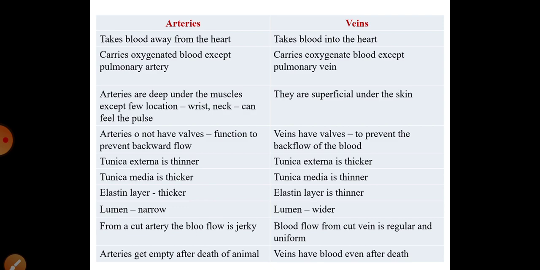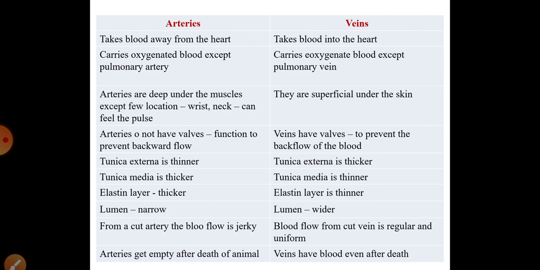And the veins take the blood to the heart. That means the blood which is used by various parts of the body, which gets deoxygenated, is carried by veins and taken to the heart again for the purpose of oxygenation. So that is how we can say that arteries carry oxygenated blood and the veins carry deoxygenated blood.